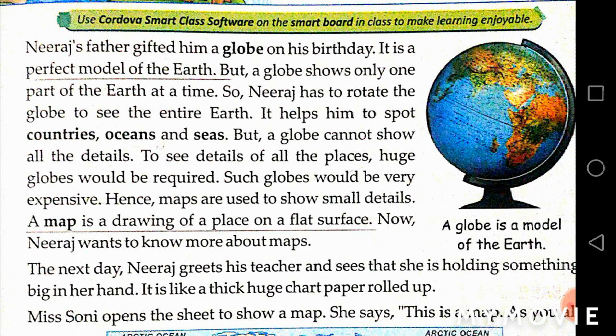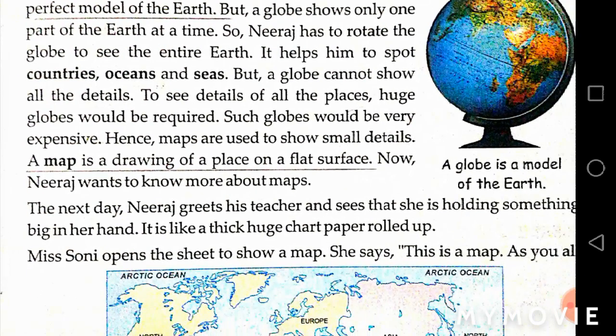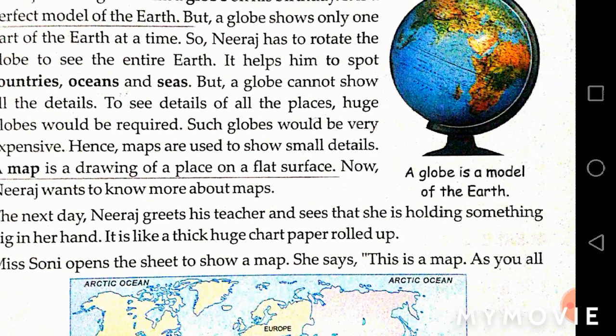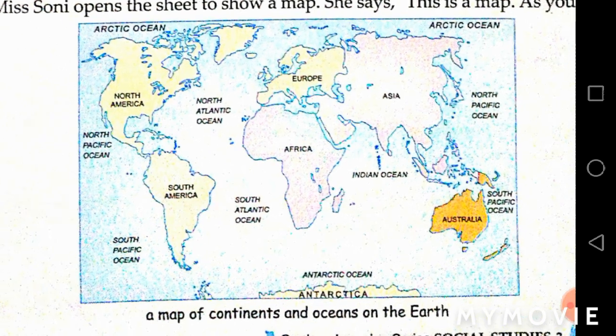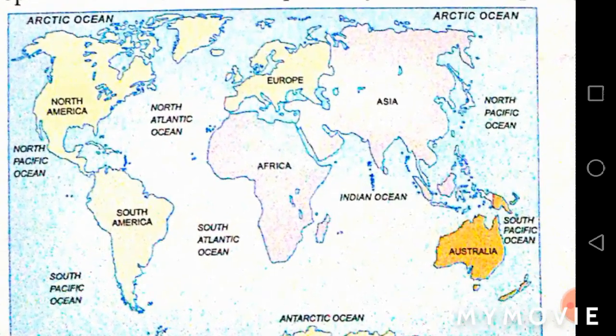It is like a thick, huge chart paper rolled up. And what happened the next day when Neeraj went to school? He saw that his teacher was holding one folded paper, and it was the map. Maps are also available in different sizes. They can be big also, they can be small also. Now Miss Soni opens the sheet to show a map. She says, "This is a map." So students, Miss Soni brought this map. It is the map of continents and oceans of the earth. And you can see that there are different oceans and continents located in this map. When Miss Soni brought the map, Neeraj was very excited to see it.